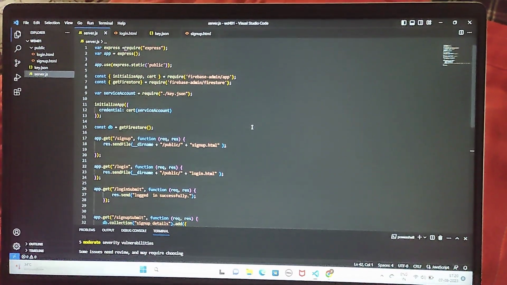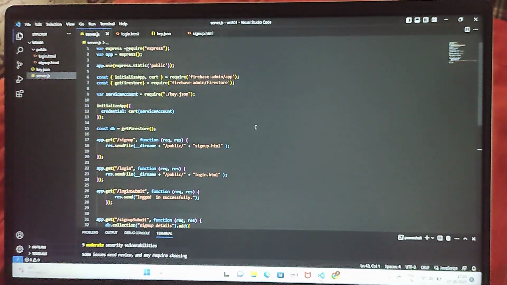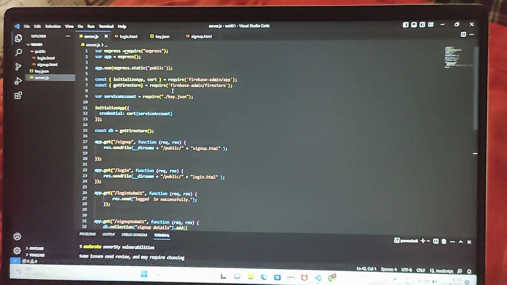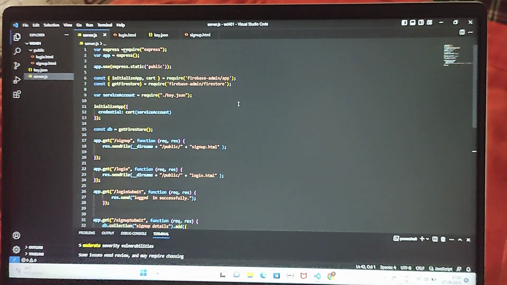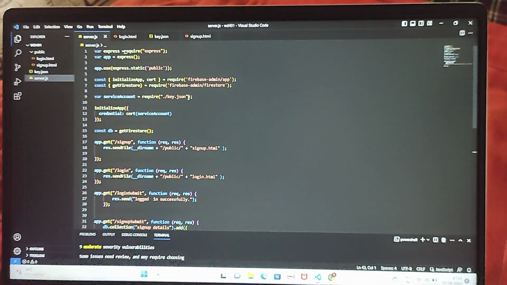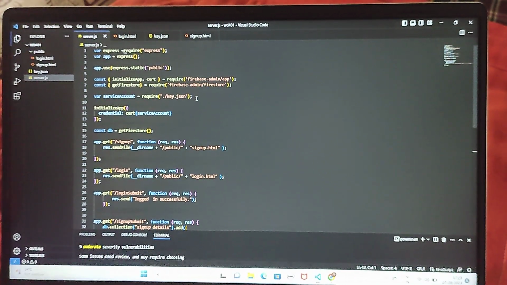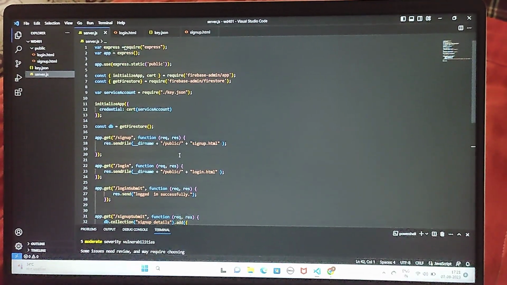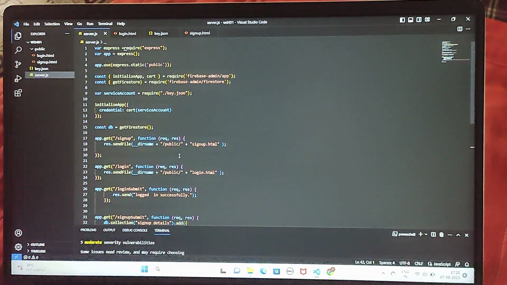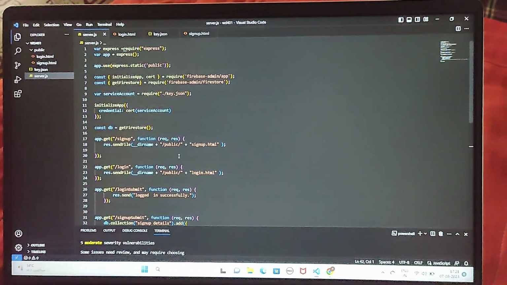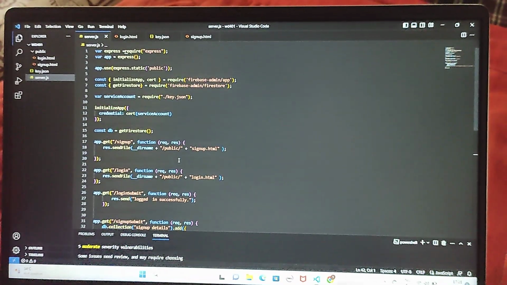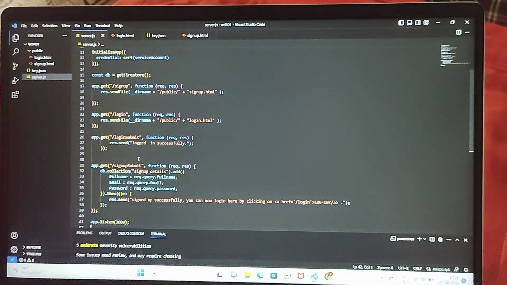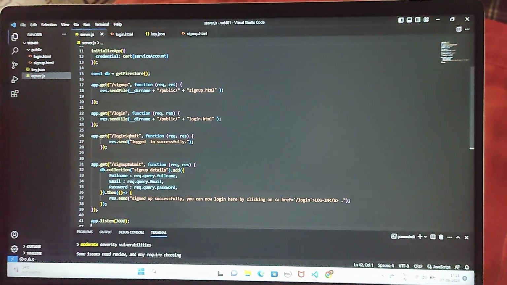For connecting our sign up and login pages with the Firestore database, we have to generate a new API key and save that file in k.json. So this is my code I have written to implement a basic login and sign up functionality server. I have created routes like sign up, login submit, and sign up submit.